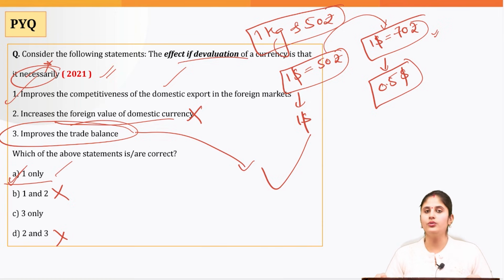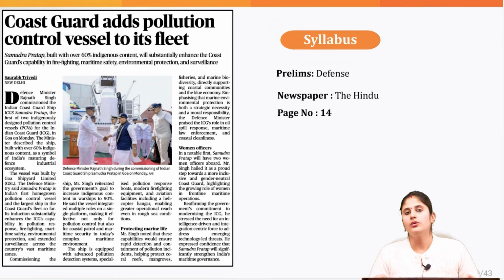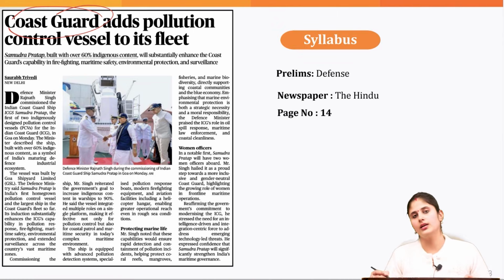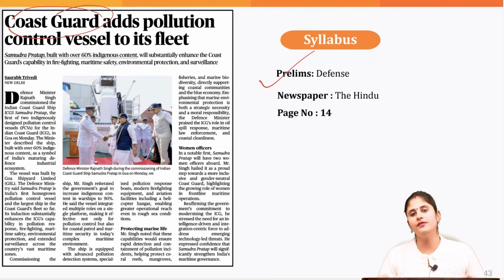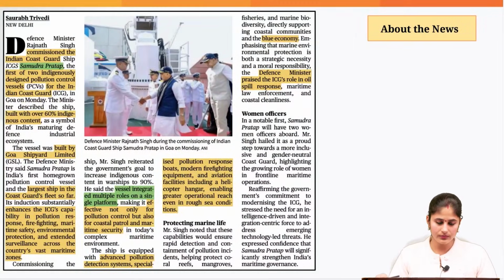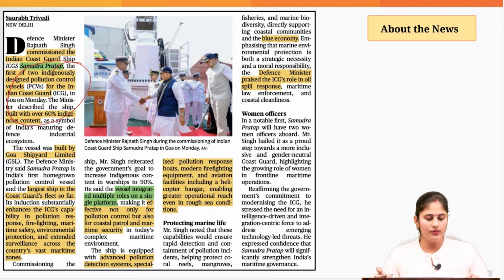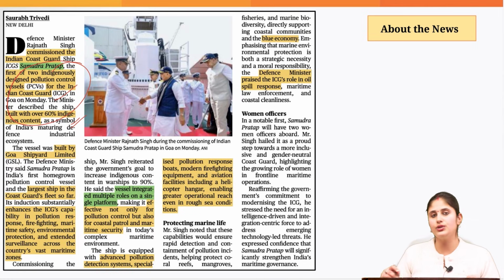With this, let's move on to the last topic of today's analyst. Now, recently, the Samudra Pratap has been inducted in the Indian Coast Guard. This particular topic you can associate with the defense section of your prelim syllabus. This is a pollution control vessel, okay, which has been inducted in the Indian Coast Guard, and it has been built with 60% indigenous content.